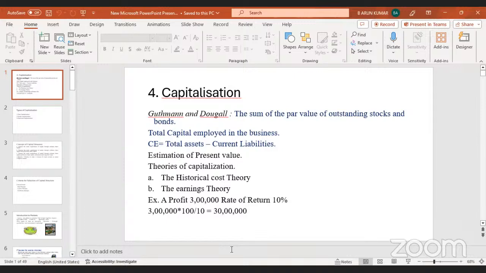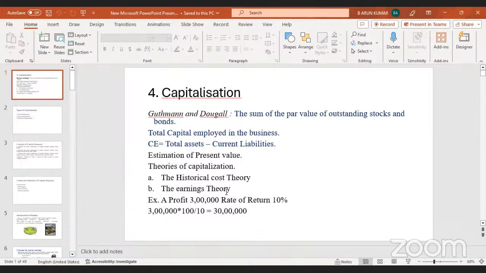Coming to the earnings method, according to this earnings theory, the prospective earnings are forecasted and capitalized at a required rate of return. Every year we earn some amount. For example, see this Reliance Industries revenue. Based on the revenue, we calculate the earnings theory. Required rate of return is nothing but what return we expect to get this year. Based on that, we will calculate the capitalization.